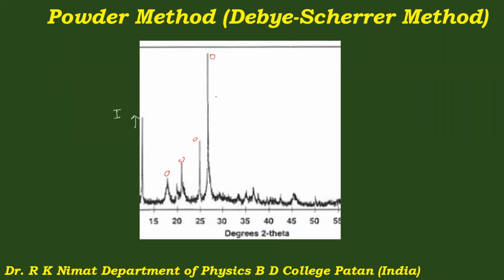And by comparing this diffraction pattern with the standard values, it is possible to know whether the material is crystallized in the specific form or not. That is how this powder method is very important in order to study the crystal structure of polycrystalline materials. In the next lecture, we will discuss how to make use of the data of this powder method to analyze the cubic crystal structure.